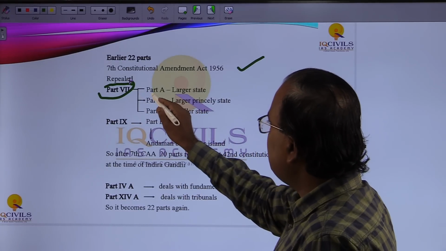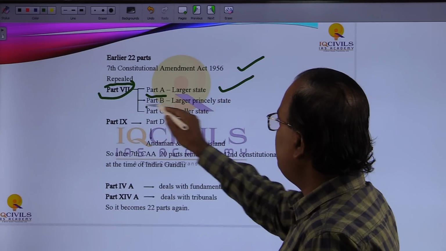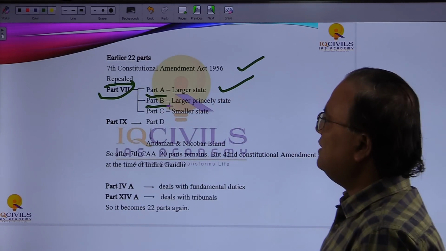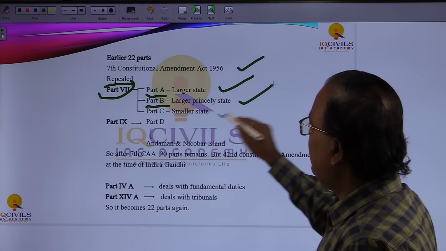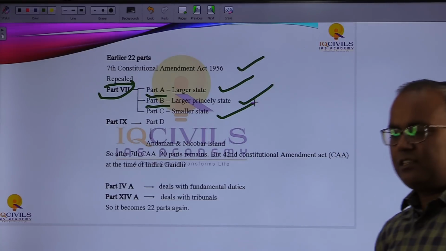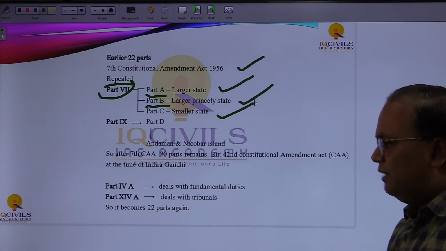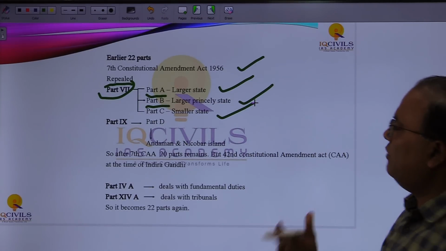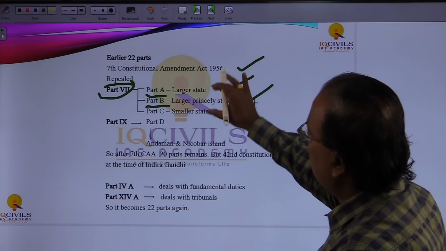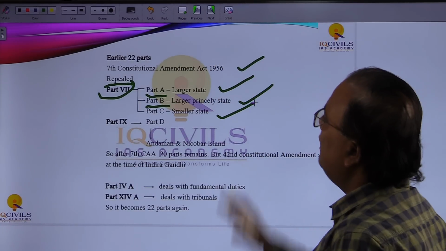Part 7 was related to Part A, the larger states; Part B, the classification at that time of larger princely states; and Part C, the smaller states. Certainly we will discuss all these things when we go through Articles 1 to 4 and talk about the reorganization of states. In that section we are going to discuss this in detail.